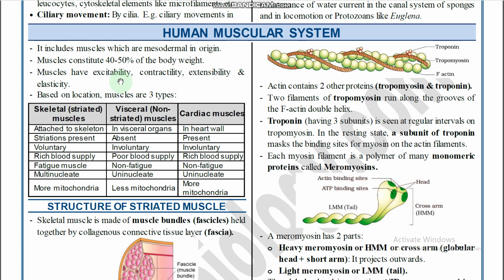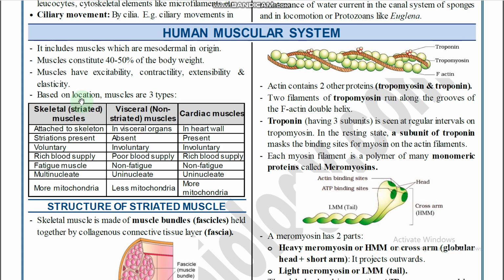Muscles have excitability, contractility, extensibility, and elasticity. These four characters are the most important and unique features of muscles. Excitability means that whenever muscles receive a stimulus, they contract and relax. Contractility is the exhibition of contraction, extensibility means expansion, and elasticity is also exhibited. These four are the unique features of muscles: excitability, contractility, extensibility, and elasticity, right?